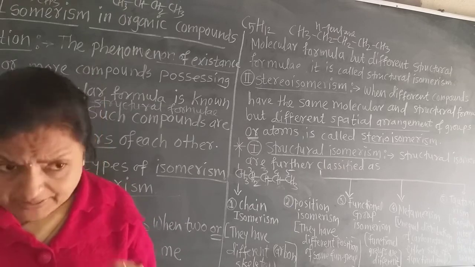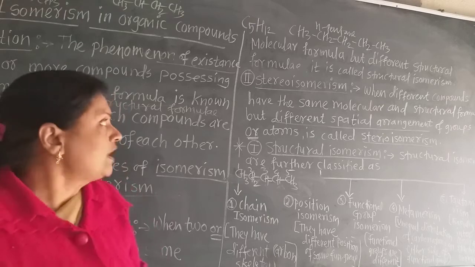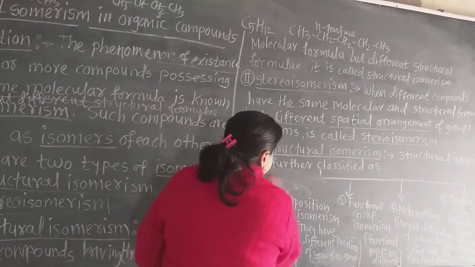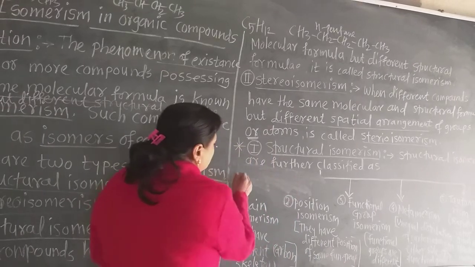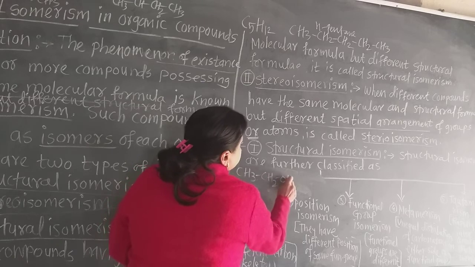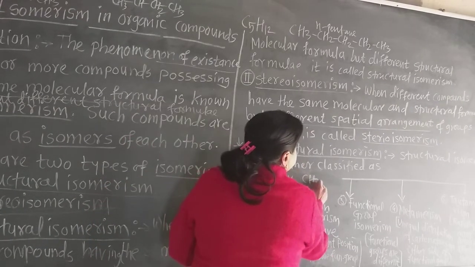For example, I take ethyl alcohol, CH3CH2OH, and as the second example I take dimethyl ether.